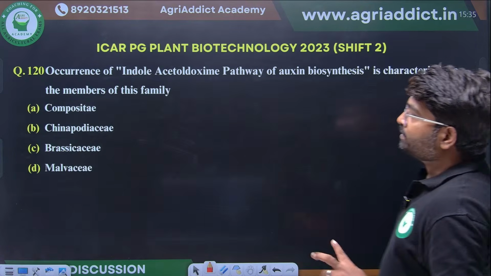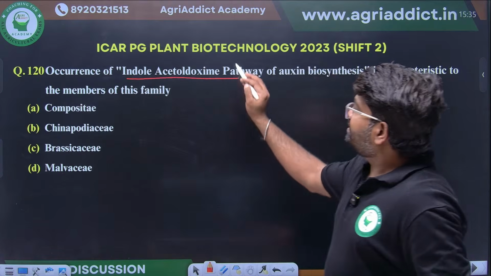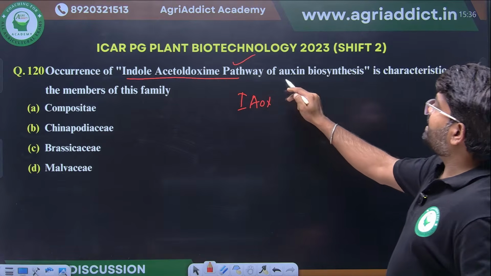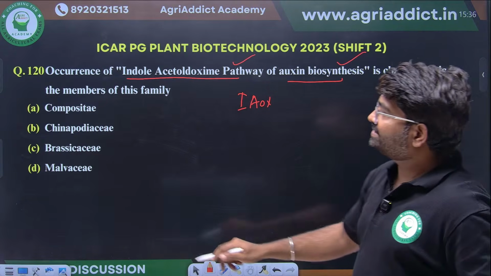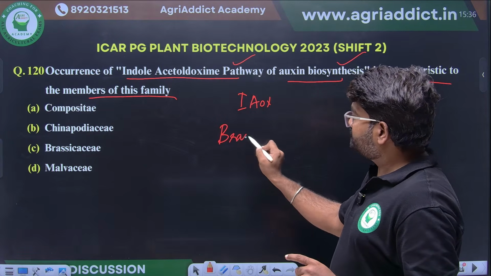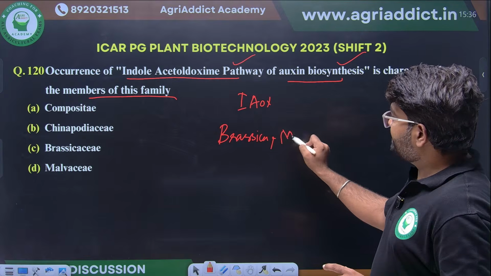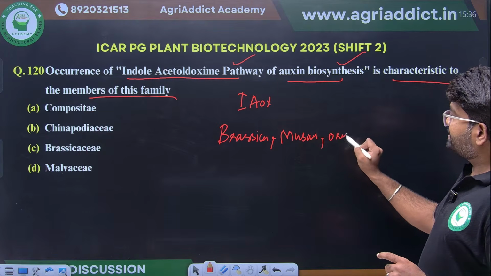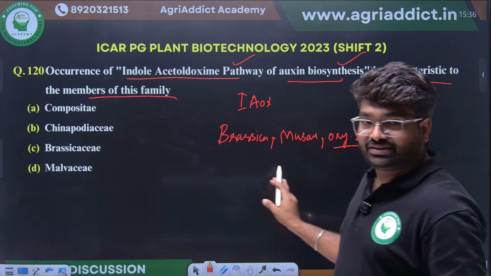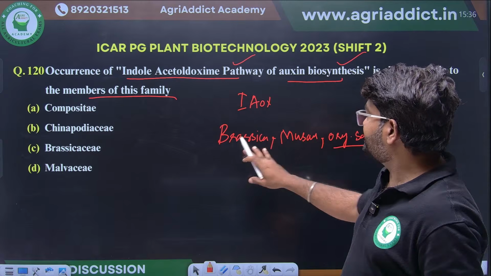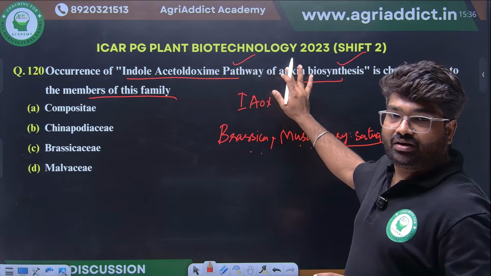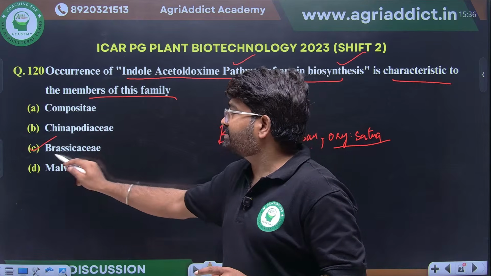Next, occurrence of indole acetaldoxime. This we have seen in the 2025 question. The indole acetaldoxime pathway of auxin biosynthesis is characterized in members of which family? This I already told: Brassicaceae, Musaceae, and Oryza sativa, that is rice. These three, whatever crops come under Brassicaceae, Musaceae, and particularly Oryza sativa, the indole acetaldoxime pathway will be present. So the right option is Brassica.